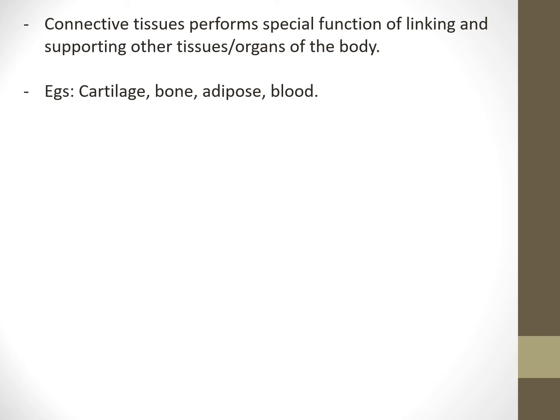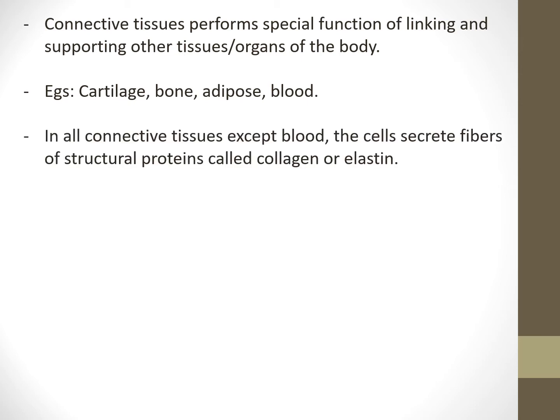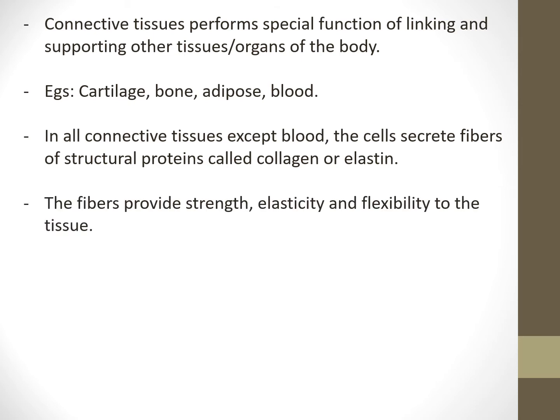Examples of connective tissue: cartilage, bone, adipose tissue, and blood as well. In all connective tissues except blood, the cells secrete fibers of structural proteins called collagen or elastin. The fibers provide strength, elasticity, and flexibility to the tissue.